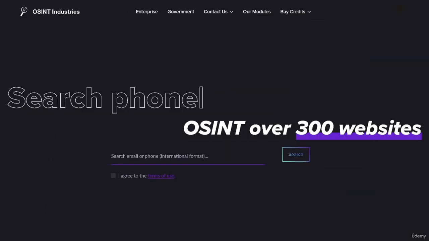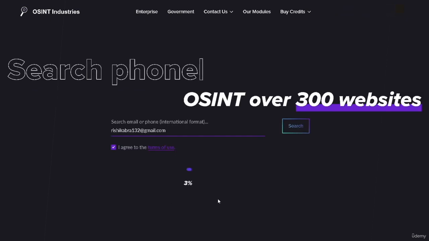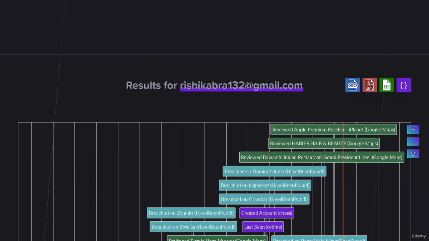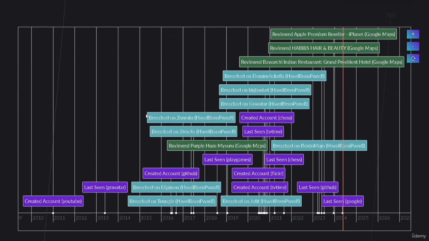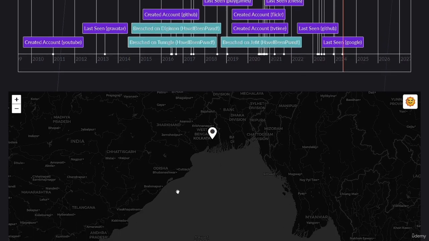Alright, so let's test this tool. I'm going to add Rishi Kabra's email address like this, and then I'm going to say search. And this is going to take a while because it's going to search on over 300 websites. Alright, so now we are done. I'm going to scroll down, and here we can see a timeline of the accounts that Rishi Kabra registered on. So I'm going to scroll down, and here we can see the Google reviews, which we already found on Epios.